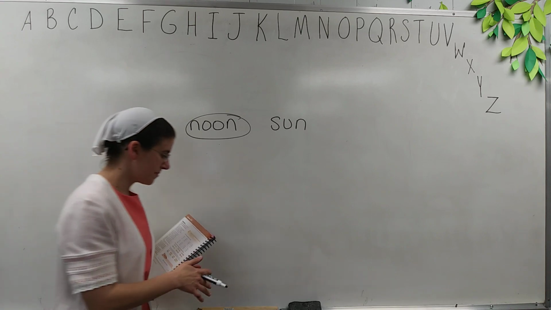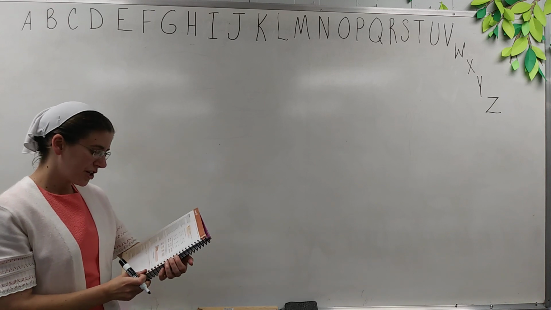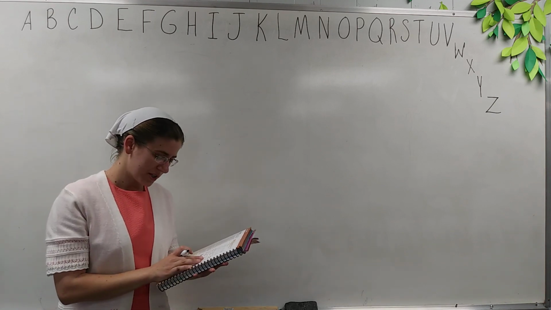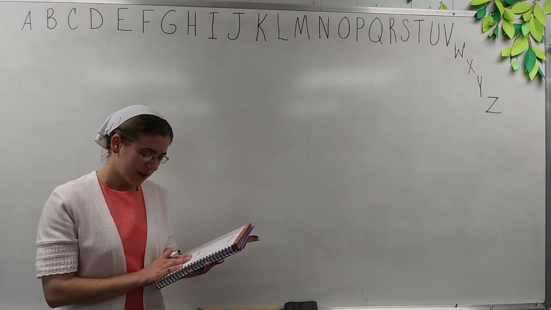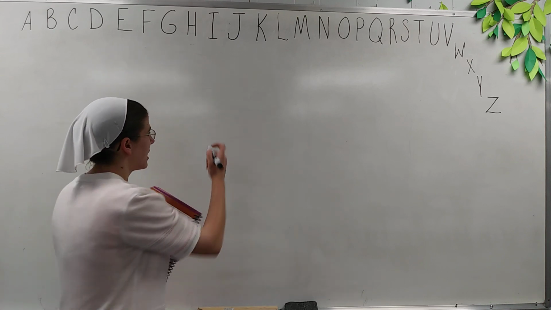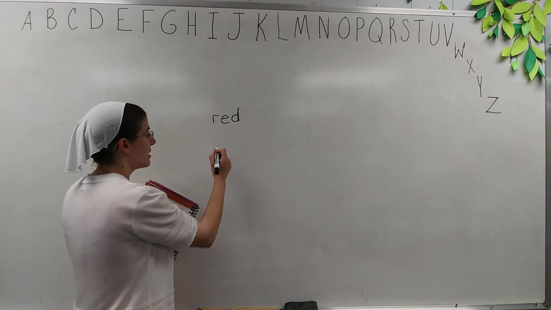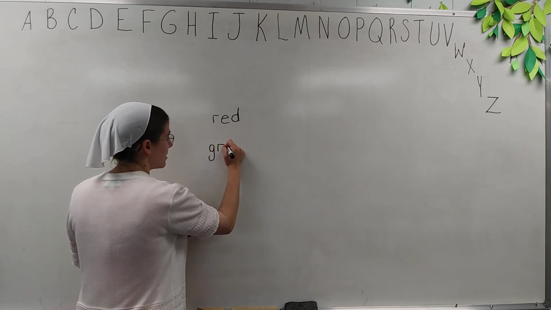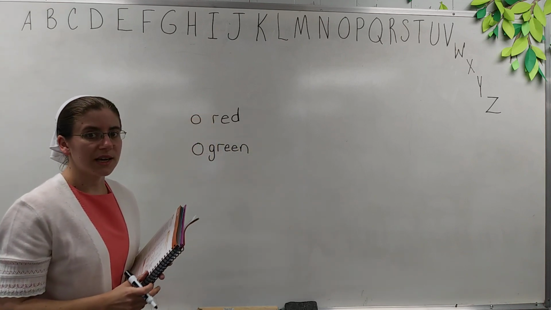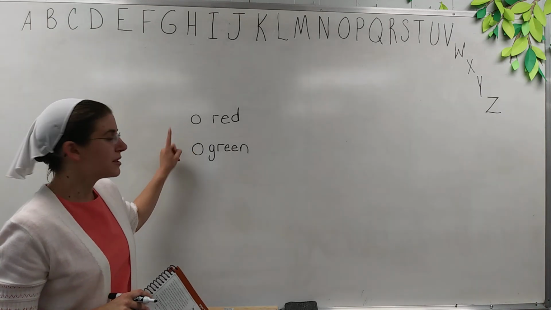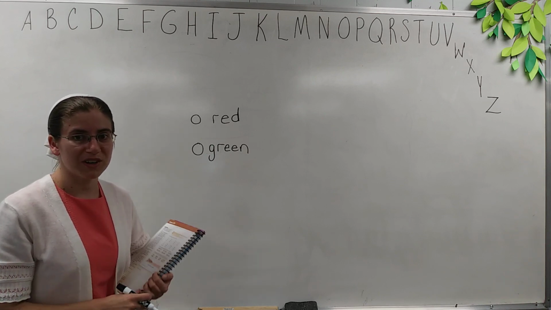And in section number 3, a dictionary is a book that tells about words. The words are in ABC order. Color the circle next to the word that would come first in the dictionary. Okay, so the first one is red. You'll look at section number 3. You have red and green is your first one. There are circles beside it. In section number 3, you're going to color in the circle next to the word that comes first in ABC order, okay?